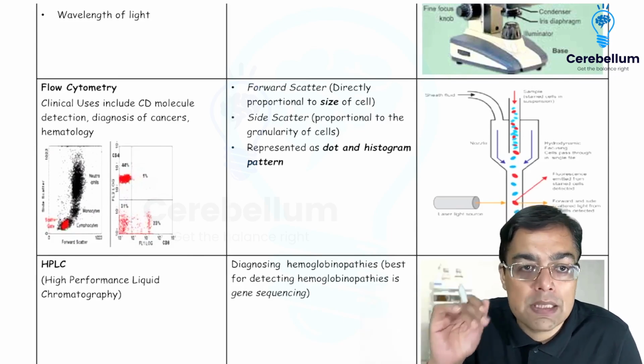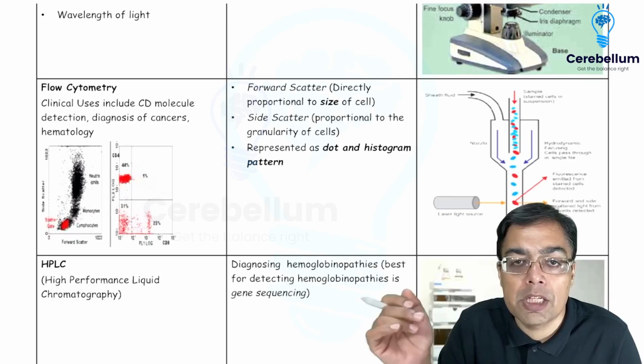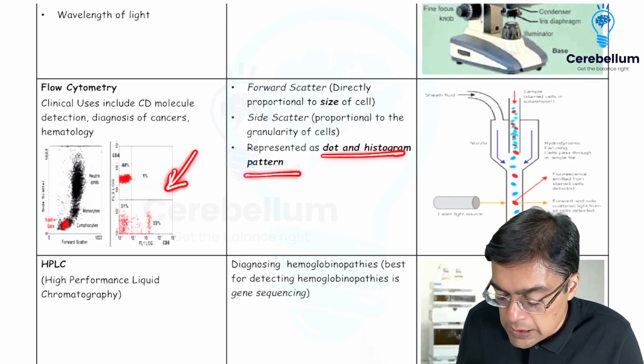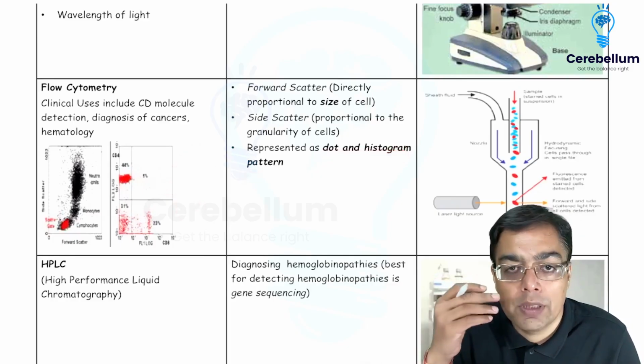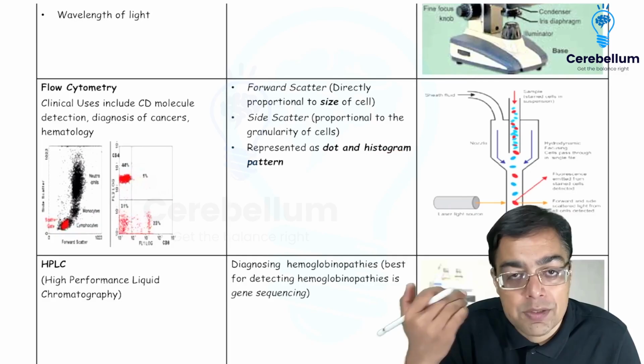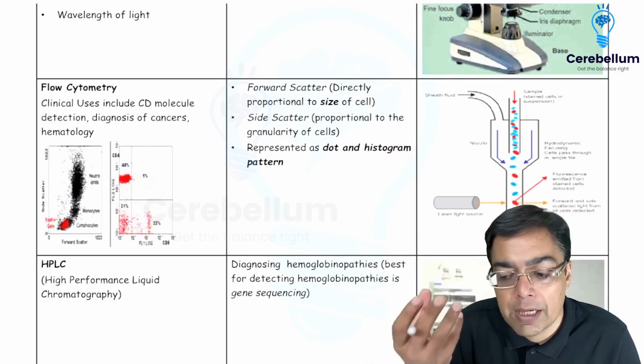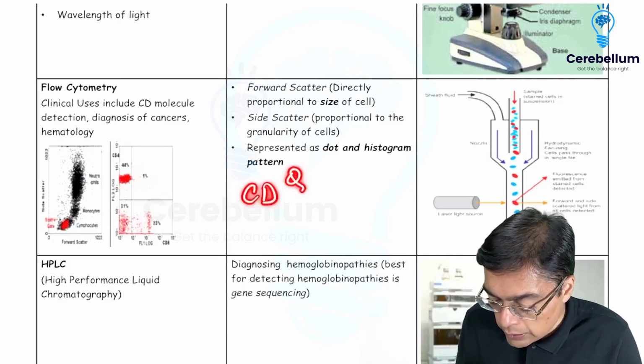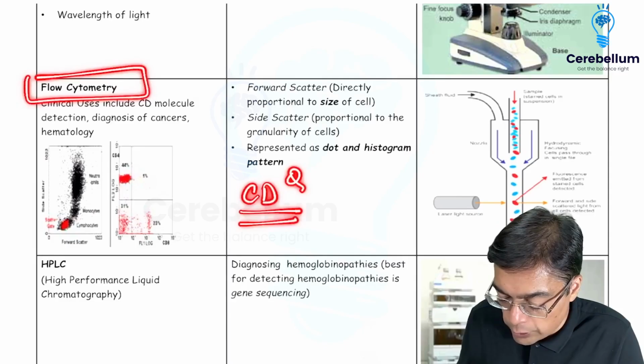And how do we represent the flow cytometry? The flow cytometry is being represented with the help of a dot plot and histogram pattern. Pretty much useful these days are flow cytometry based questions for the detection of lesions. Say for example, hereditary spherocytosis, or for the detection of something like lymphomas, where you detect for the presence of CD molecules. That is where you are exactly using the flow cytometry.